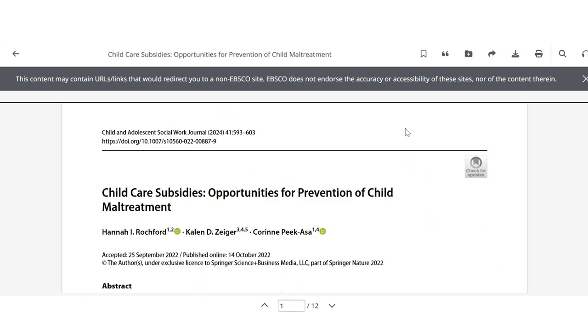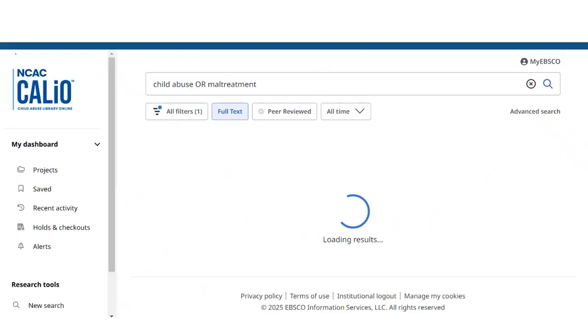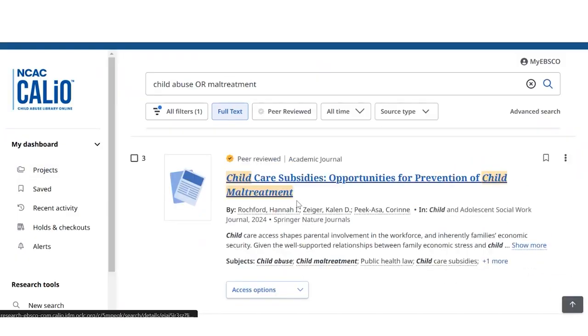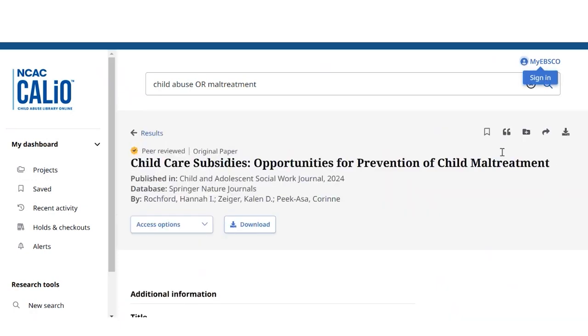Once we are in a PDF, you have the opportunity, in the upper right-hand corner, to cite this article, download this article, and you are also able to email this article to yourself. You are also able, by clicking on the title itself, to go into the Calio record, which gives you those similar tools as well. The cite, the download, and the email button.